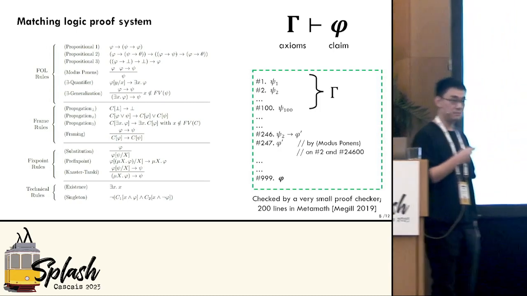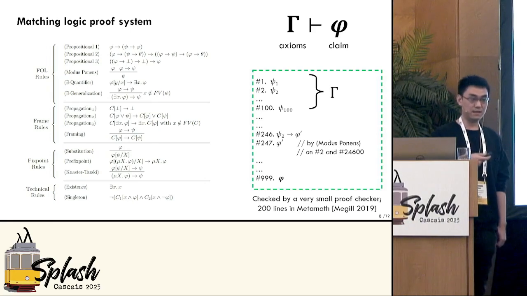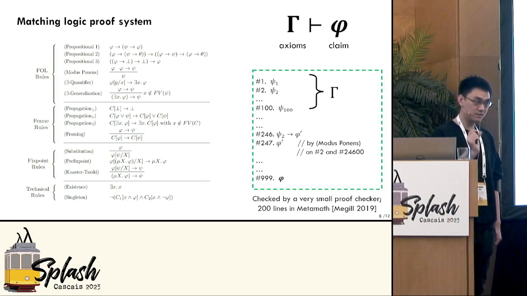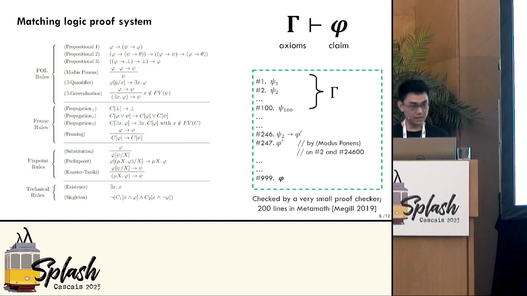And we implement the proof checker for matching logic in only 200 lines of code using this language called MetaMath. So the conclusion is matching logic is a very small, simple logic. It has a very simple proof system. So it has a very small trust base when it comes to proof checking. Okay? Now, how does it relate to K?